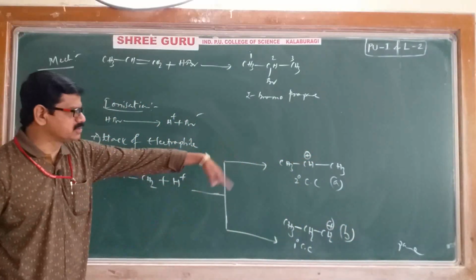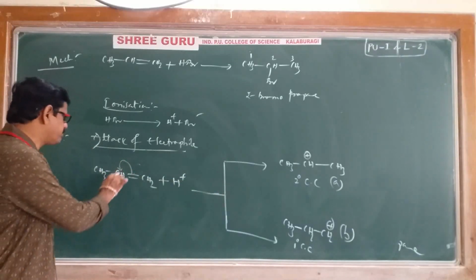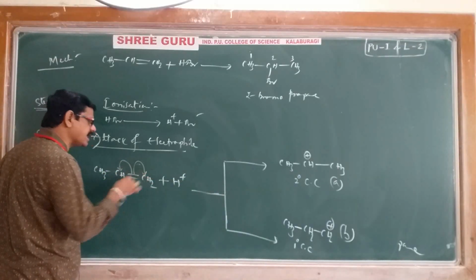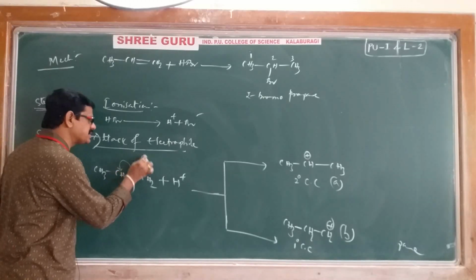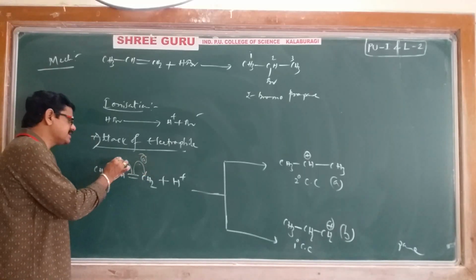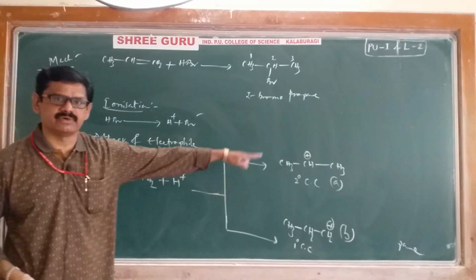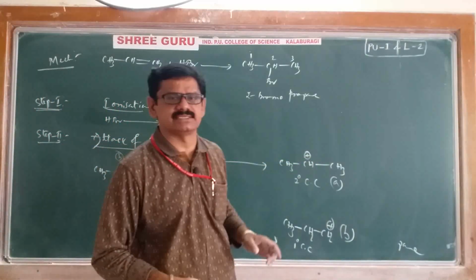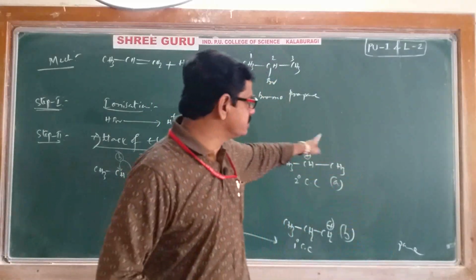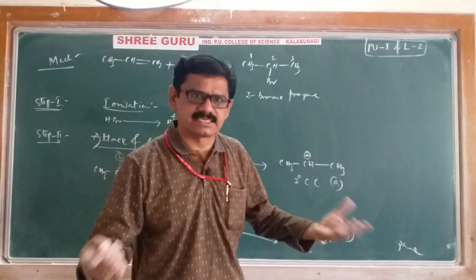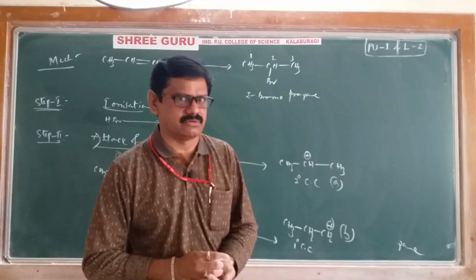Like that, we have two possibilities. If pi electrons are shifted this side, we get possibility A. If pi electrons are shifted the other side, we get possibility B. Both are possibilities. Now the question arises: out of these two, which is major, or which is correct? We have to decide now. Very simple.